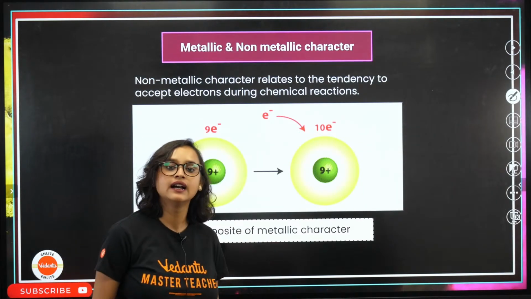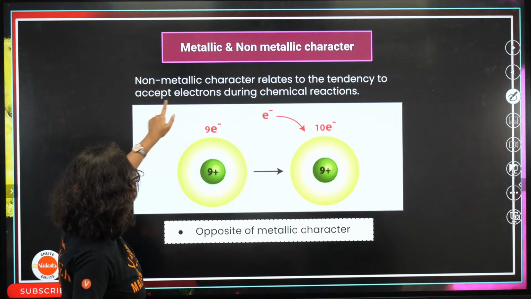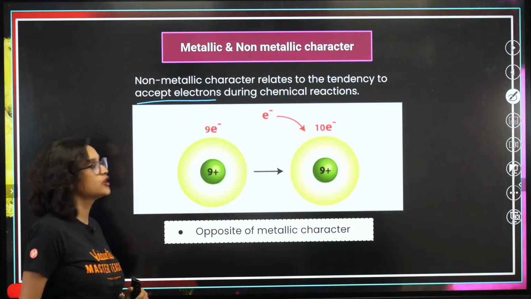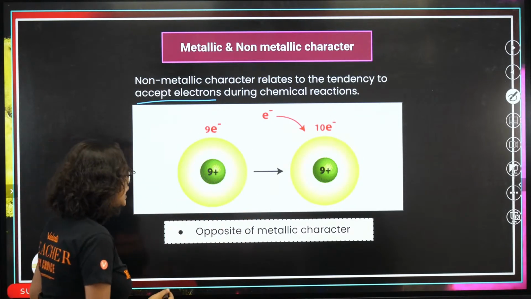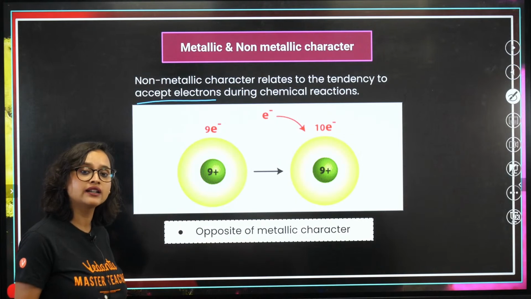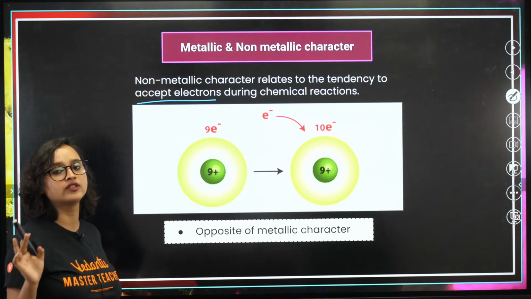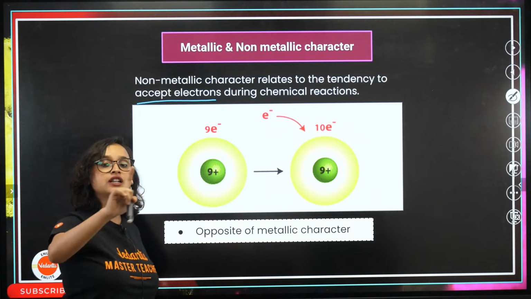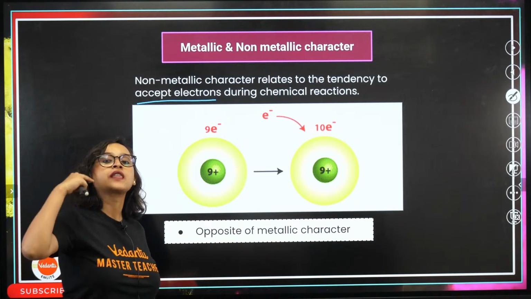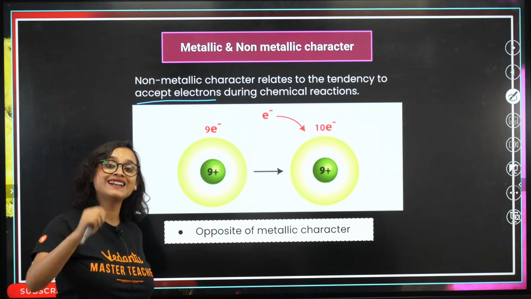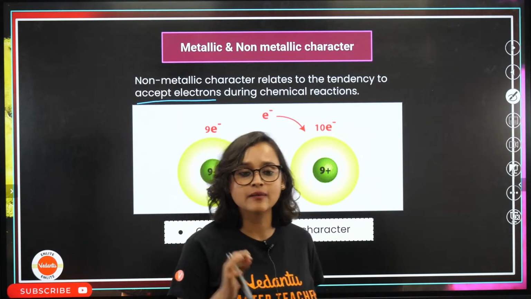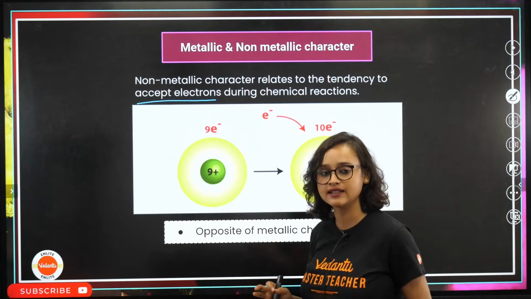Now, the non-metallic character relates to the tendency of accepting electrons during a chemical reaction. So what will happen to the non-metallic character? It is absolutely opposite of the metallic character. As you move in a period from left to right, it will increase. The non-metallic character increases and the metallic character decreases. Am I right, everybody?